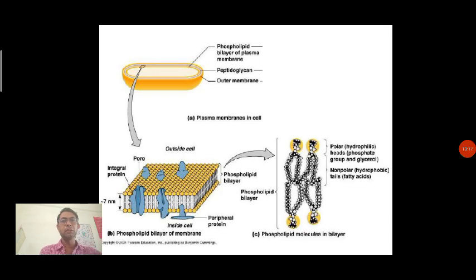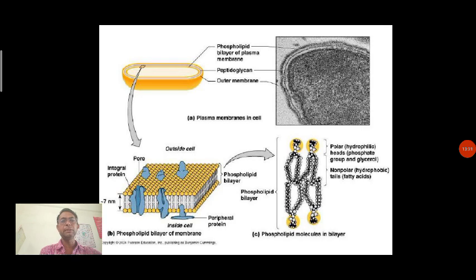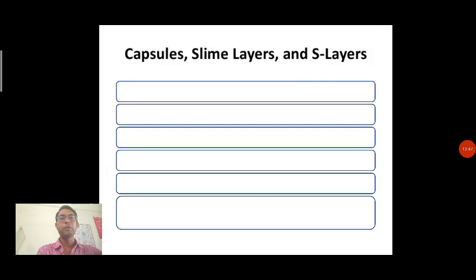This is the phospholipid structure, and this is the scanning electron micrograph of the bacteria, which shows the presence of the outer membrane, the peptidoglycan layer, and it also has the structure of the phospholipid bilayer of the plasma membrane. So this is the scanning electron micrograph, or microphotograph, of the bacterial cell.